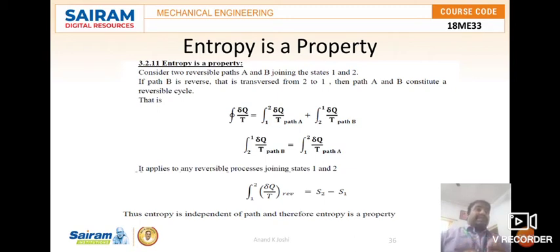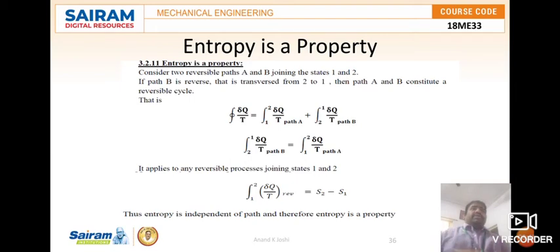Hence entropy is independent of path. It does not bother about the manner in which it is moving. It depends on the point where it is located for the particular change in properties. So hence we can say that it is a property of a system. It is not at all dependent on the path. So we can say now, therefore, entropy is a property of system.